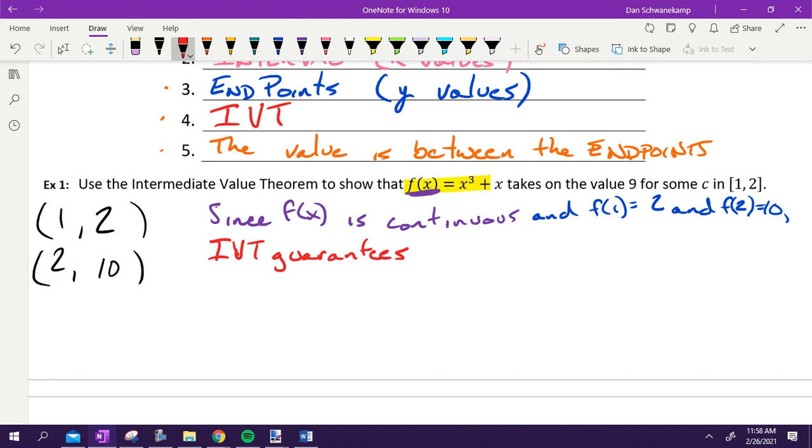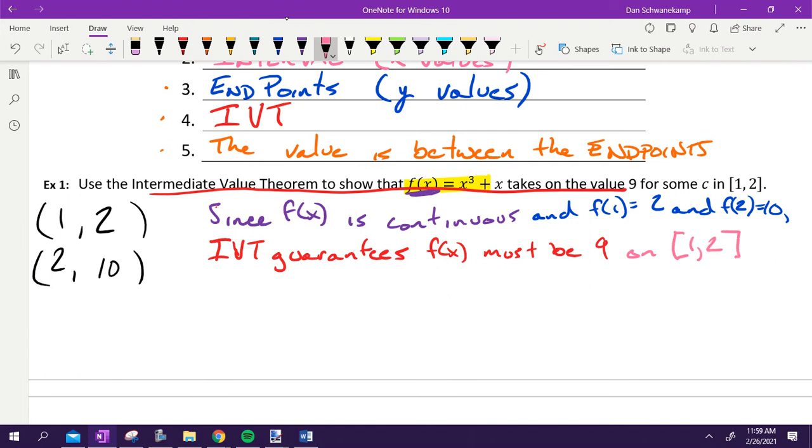We're going to be very emphatic. IVT is telling us this has to be true. IVT guarantees f of x must be 9. We're just restating there. We're just saying intermediate value theorem guarantees this must be 9 on the interval from 1 to 2. It's just stating that interval that we just had there, on the interval from 1 to 2.